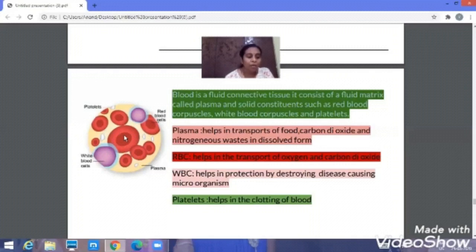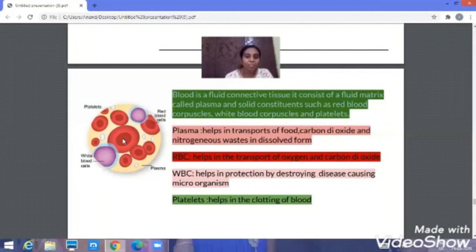Usually, a healthy human being should contain 5.4 million RBCs in a cubic millimeter of blood. The RBC contains an iron pigment called hemoglobin. What is the function of the hemoglobin? It gives red color to the blood.